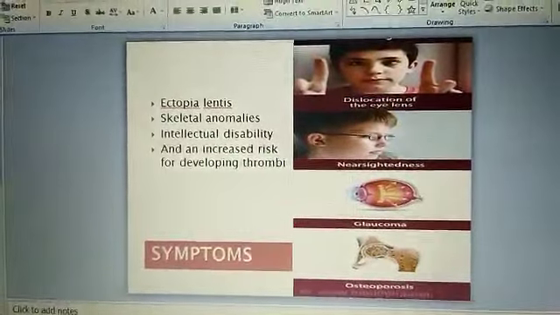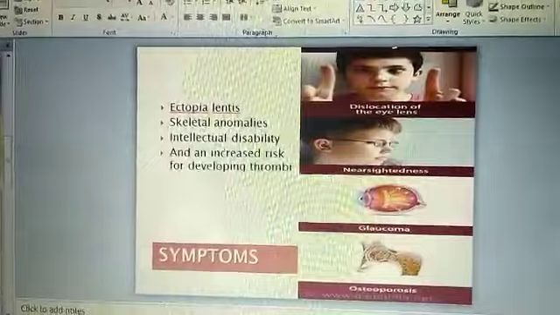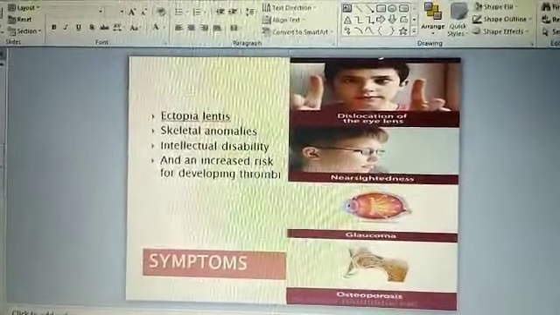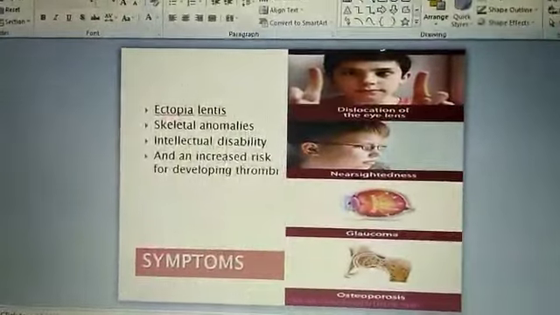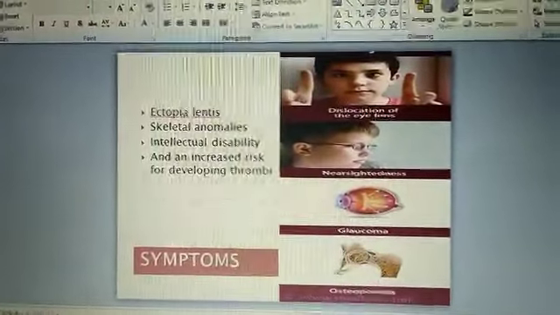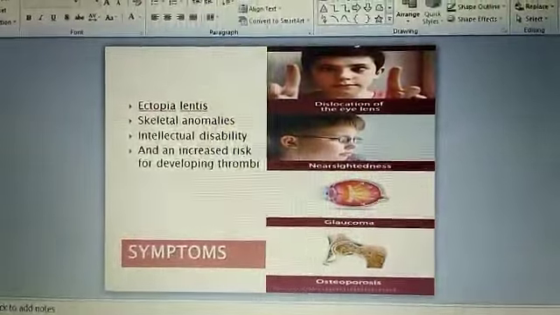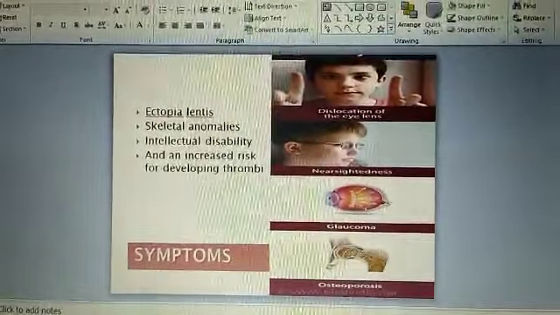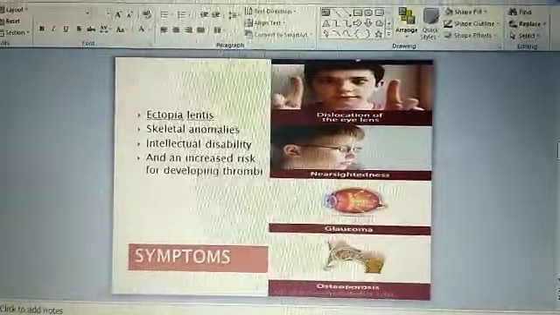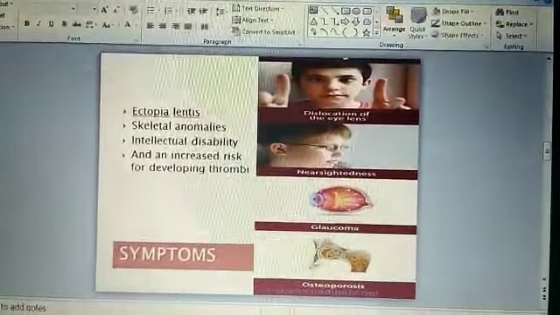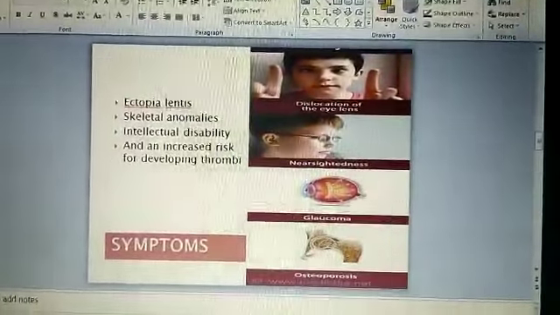The most common symptoms of CBS gene defect homocystinuria include ectopia lentis. Ectopia lentis is basically displacement of the lens. The next one is skeletal anomalies. Skeletal anomalies include long limbs and long fingers. It also causes intellectual disability and risk of thrombi.